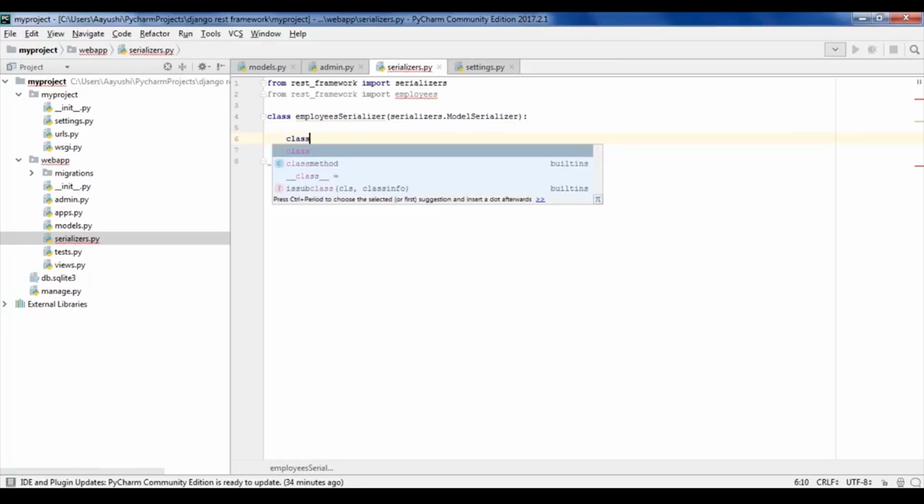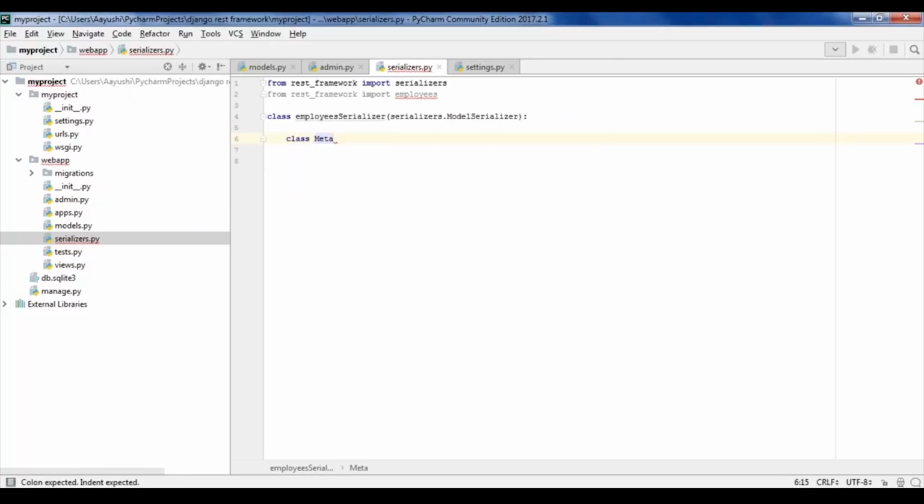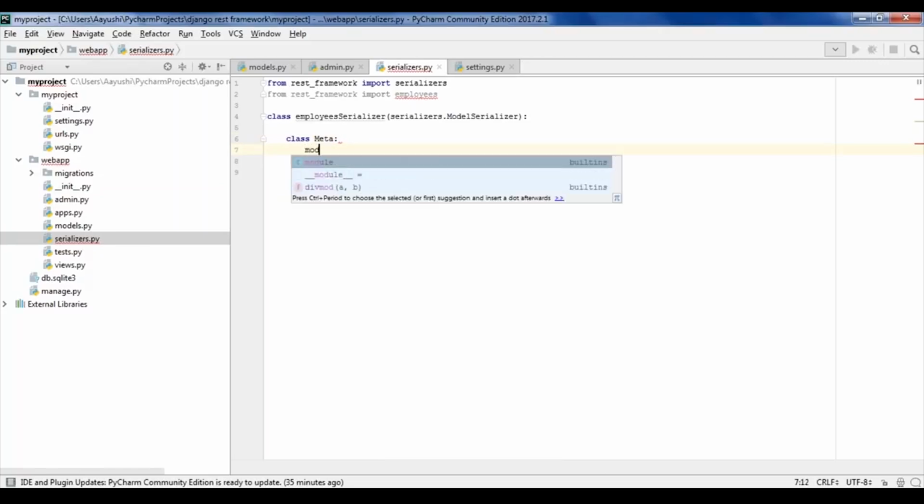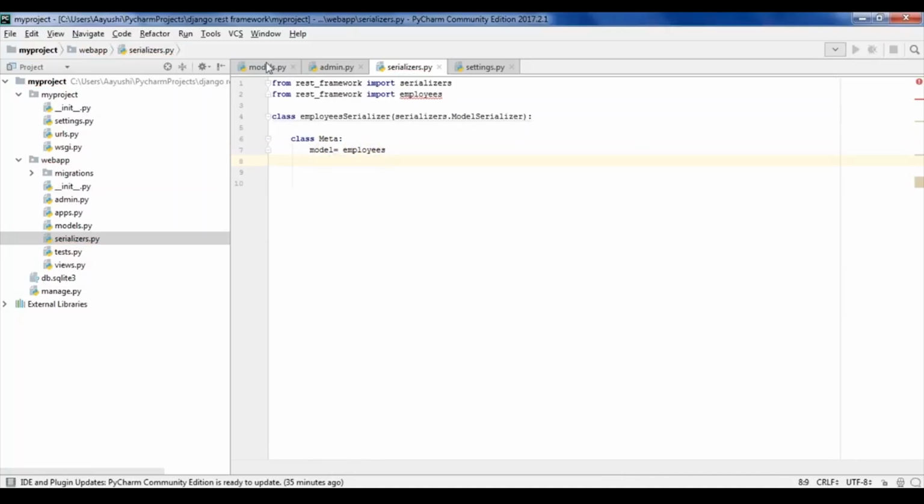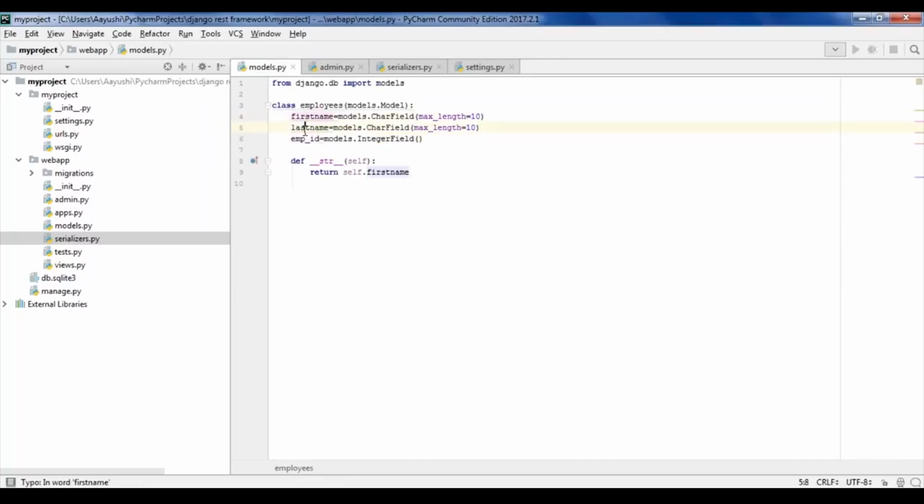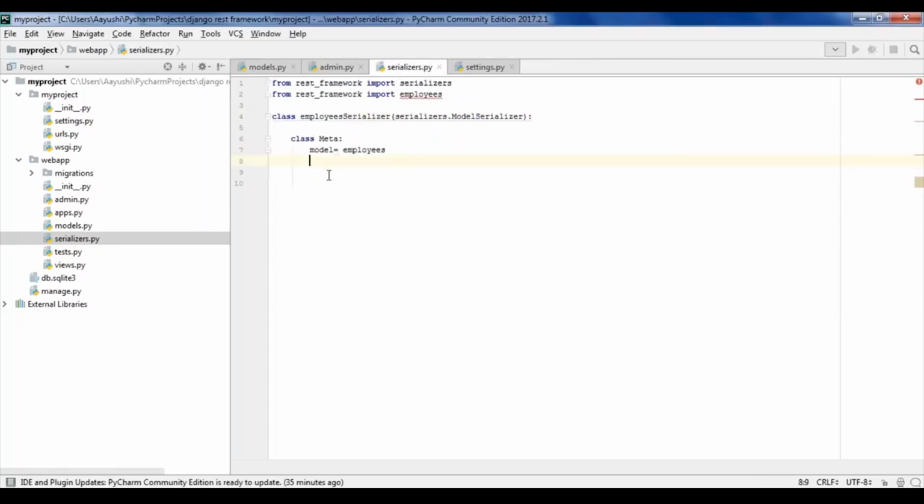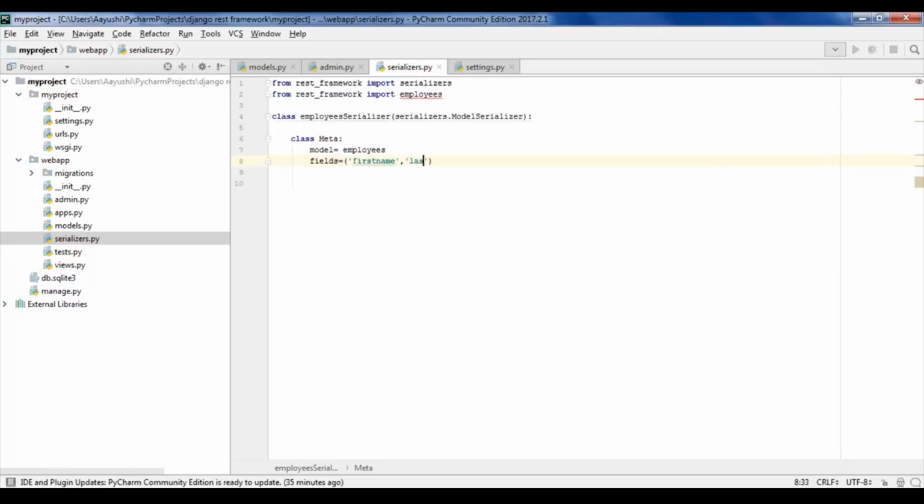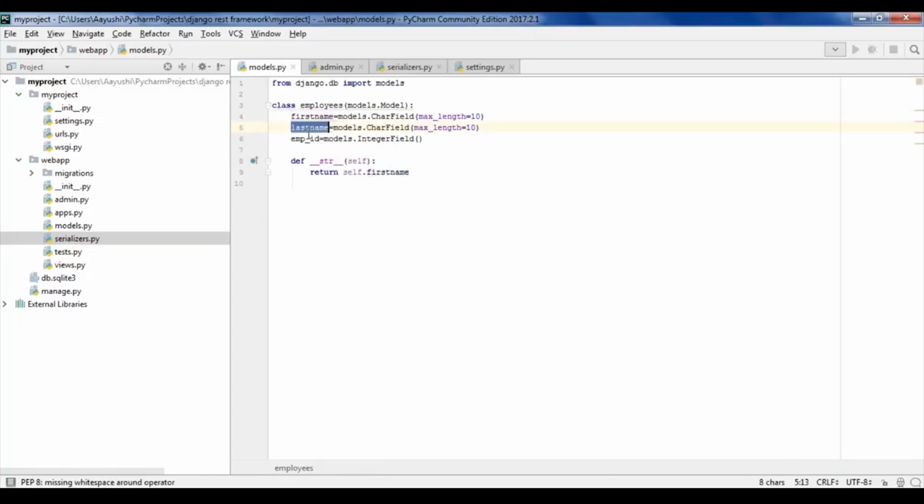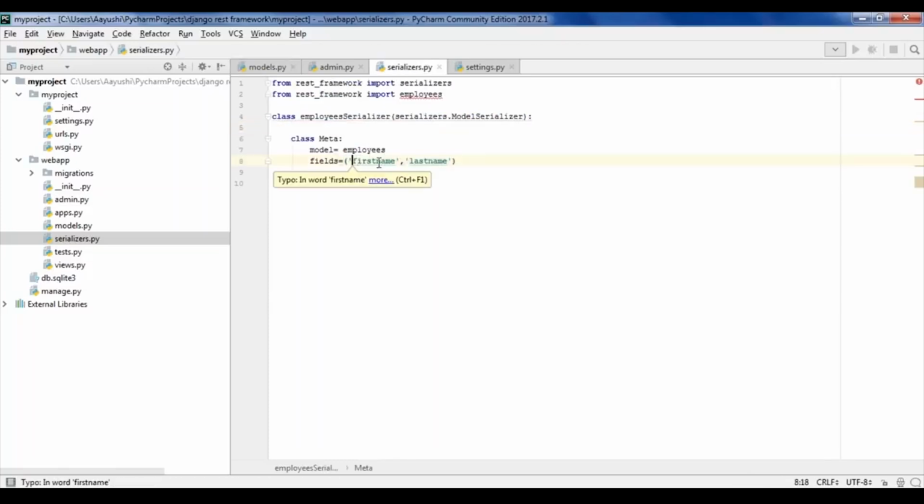So I'll create a class that is Meta and I fill in the various fields that I've used in the employee model. Here I'll write model. The name of my model is employees. Next I have to configure my fields. So if I open my models, here I have first name, last name and employee ID. So let's say I just need first name as a response. So here I'll write fields equal to first name and, say if you need one more field, let's say last name. You need first name, you need last name, but you don't need employee ID. So you can manually write that you need to display only first name and last name.